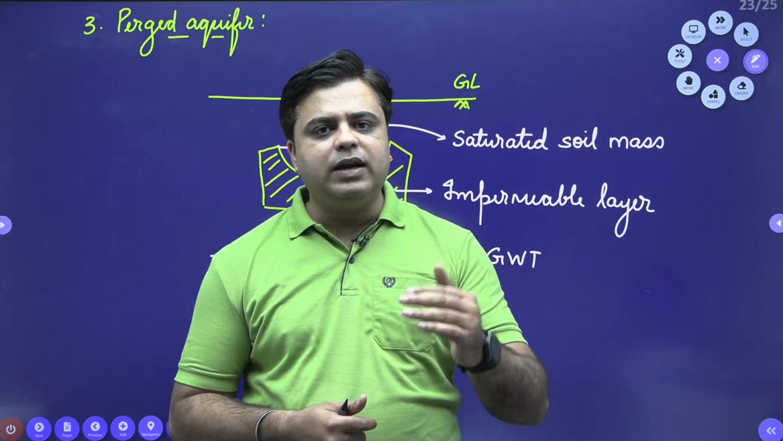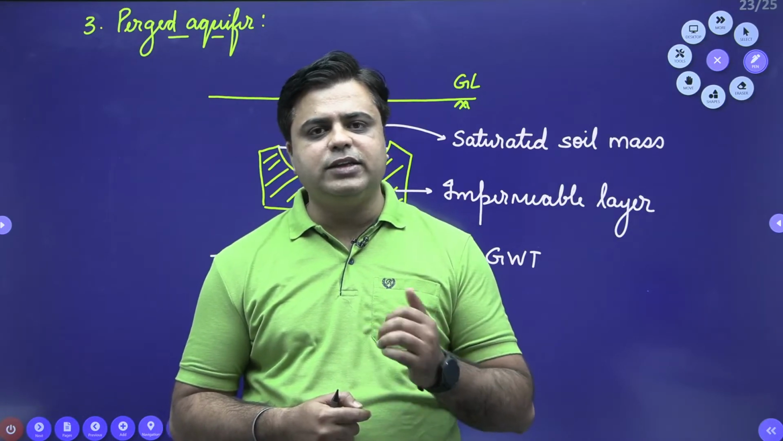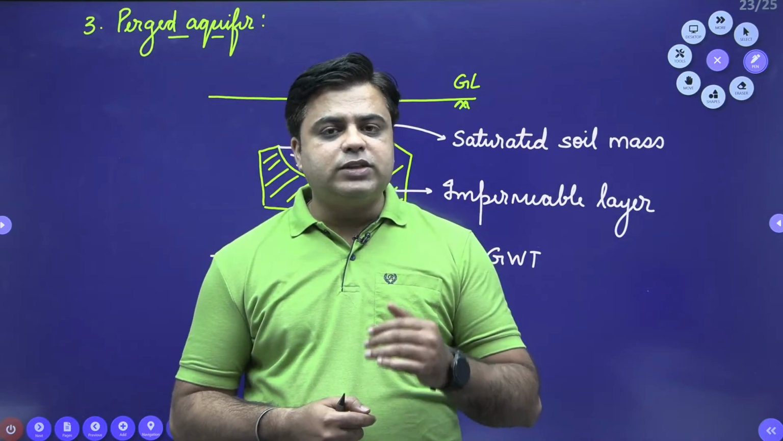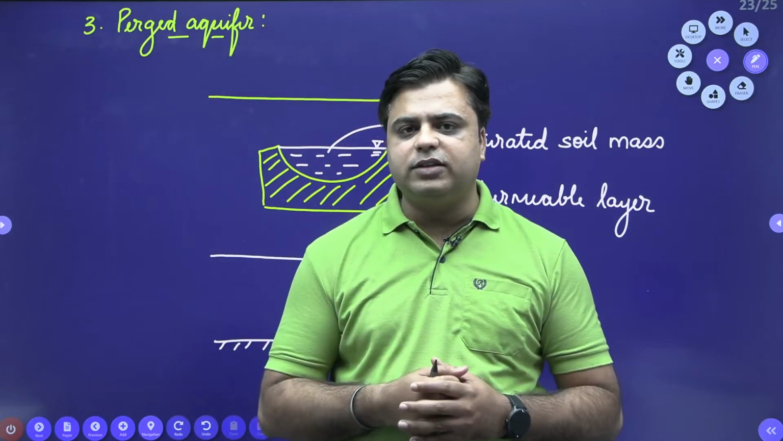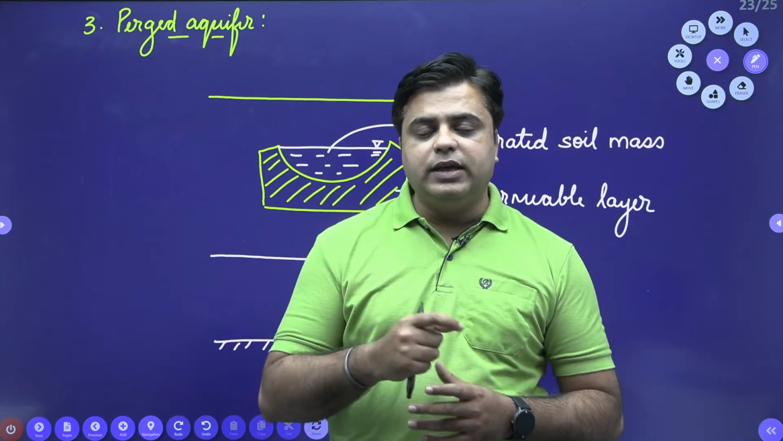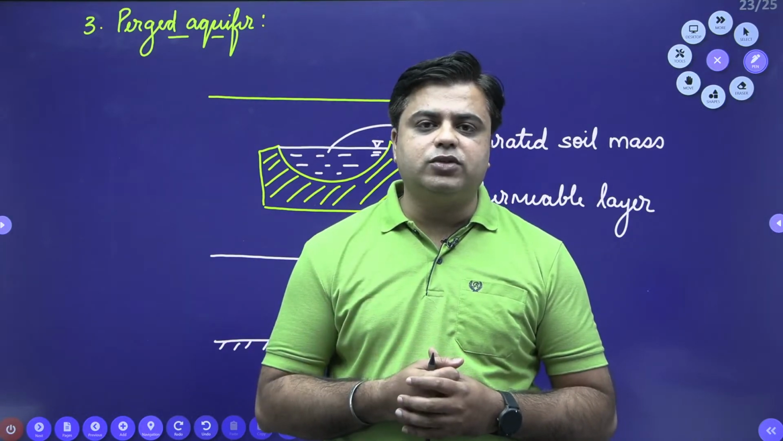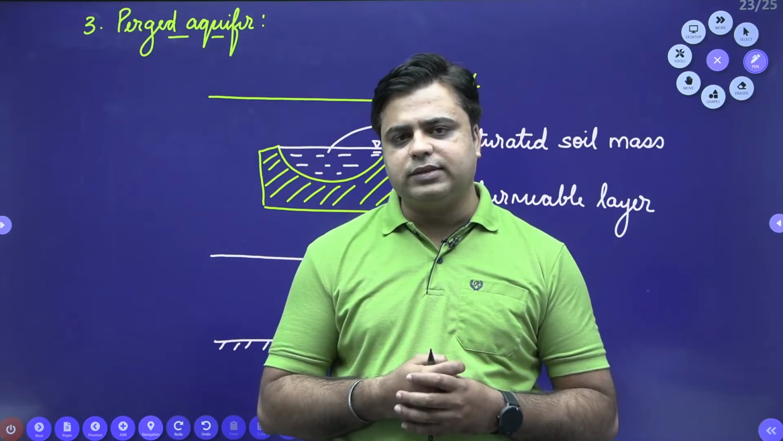Permeability is directly related with the surface area of the soil medium. If surface area is more, it will offer more frictional resistance, and due to more frictional resistance, the flow of water inside the interconnecting voids of the soil medium will be hindered more. So permeability of the soil medium will be less.